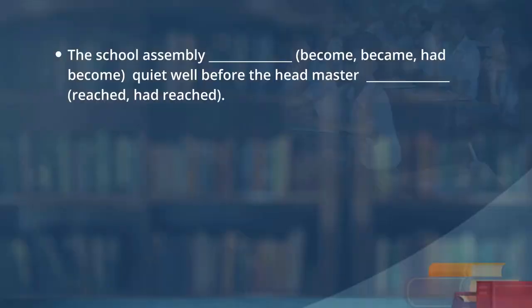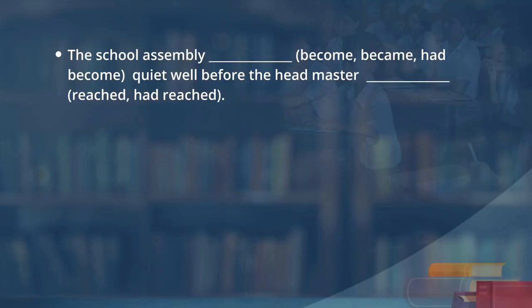Here are some more sentences in this activity task. I am going to read out. Kriti and you will be filling the appropriate past and past perfect forms. Okay. Each blank will have 3 options, you will have to choose from them. The school assembly became, had become, quiet well before the headmaster reached or had reached.